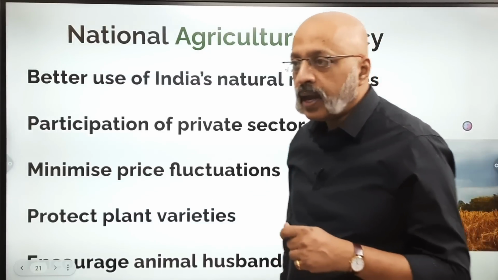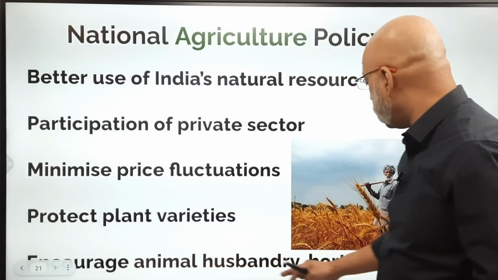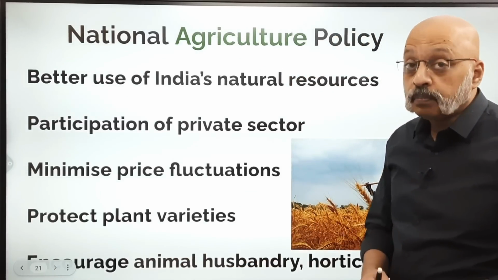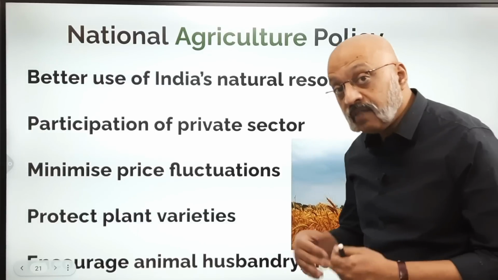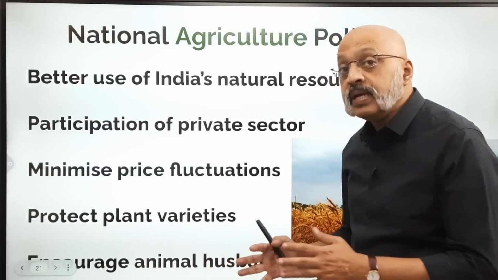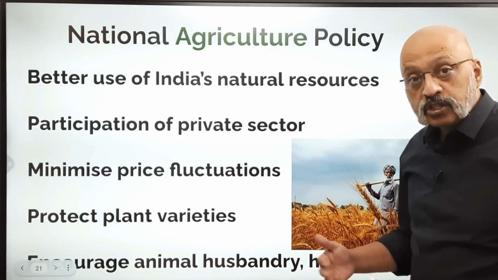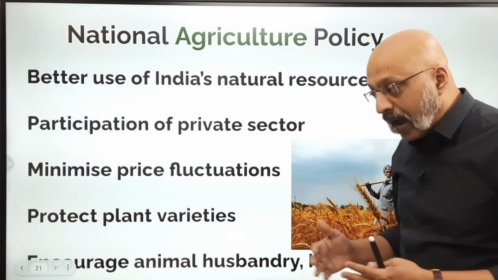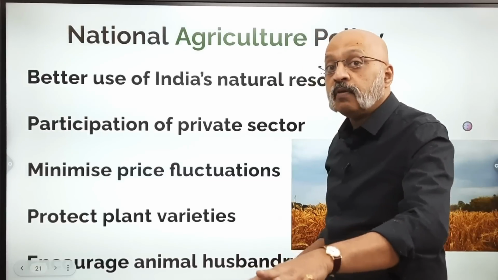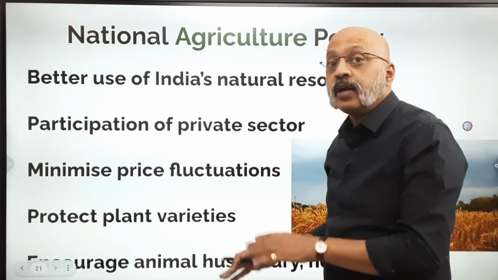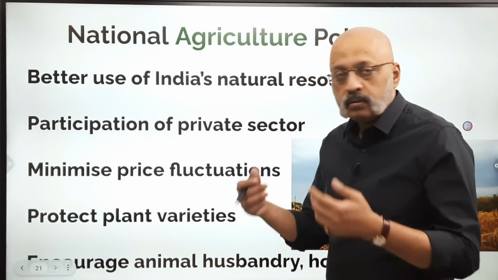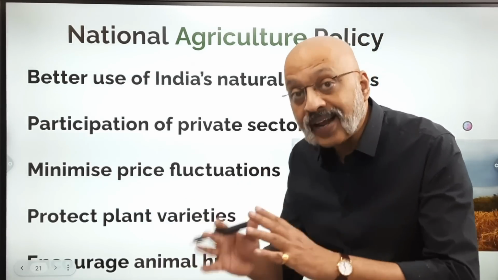Then you encourage animal husbandry and horticulture. This is very important. Animal husbandry, again, the government of Telangana supports many of the sheep rearers by giving them sheep, right? It provides a family with a means of livelihood. Similarly, horticulture, you support horticulture, and tell them, okay, this is where you will grow, and this will be your market in the city, where people will be able to give you a slightly good price for the effort that you put in to grow the cauliflower, the cabbage, the ladyfinger, the brinjal, the potato and the tomatoes. So you do that, and there's a ready-made market.